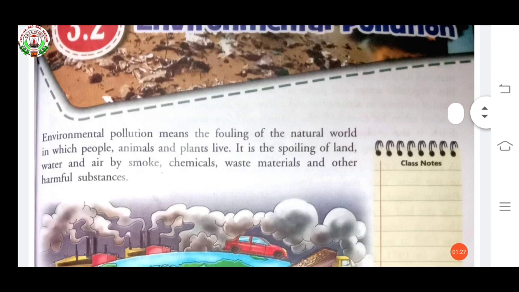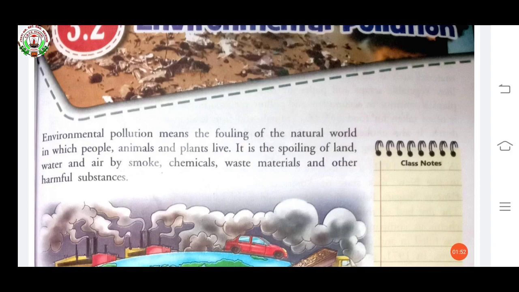Now see, environmental pollution means the fouling of the natural world in which people, animals, and plants live. It is the spoiling of land, water, and air by smoke, chemicals, waste materials, and other harmful substances.